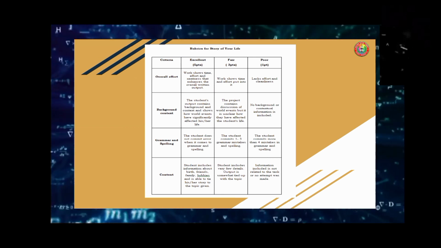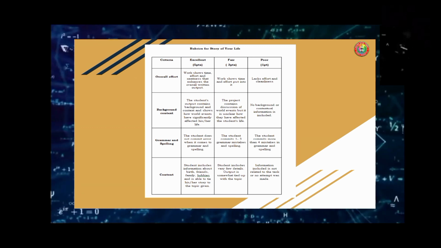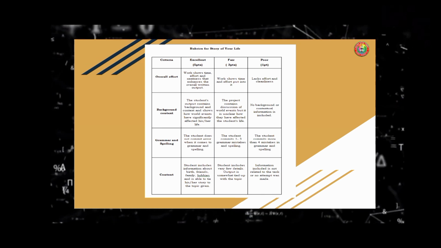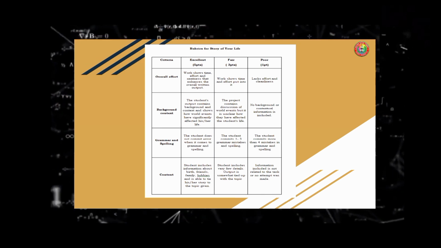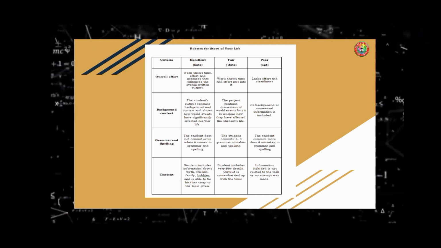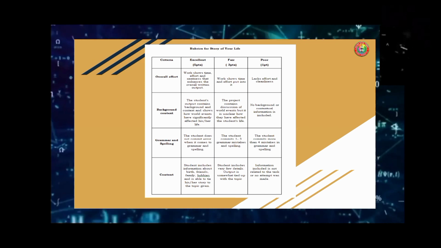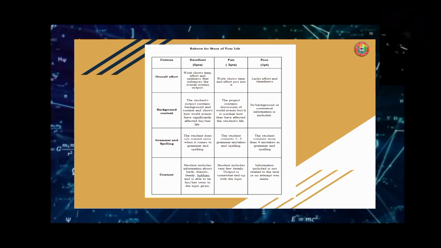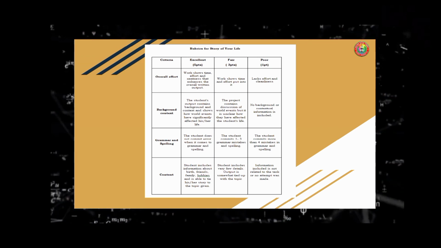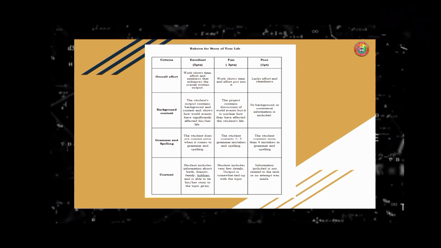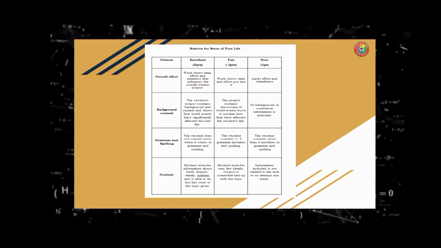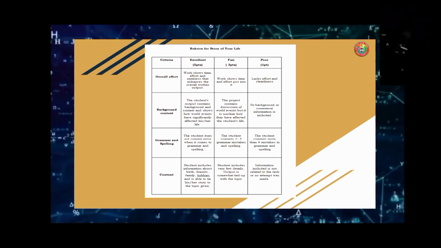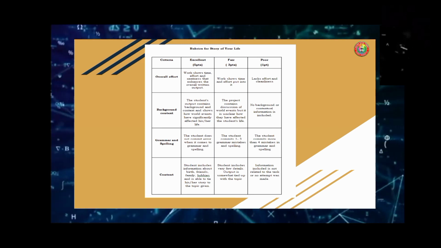For grammar and spelling, the student does not commit errors when it comes to grammar and spelling. For fair, the student commits 1 to 3 grammar and spelling mistakes. For poor, the student commits more than 4 mistakes in grammar and spelling. For the content, the student includes information about birth, friends, family, hobbies, and is able to tie his or her story to the topic given. Your score will be fair if the student includes very few details and the output is somewhat tied up with the topic. And for poor, no information included is related to the task or no attempt was made. So this is the rubrics for the story of your life.